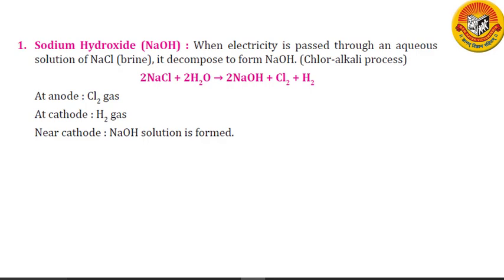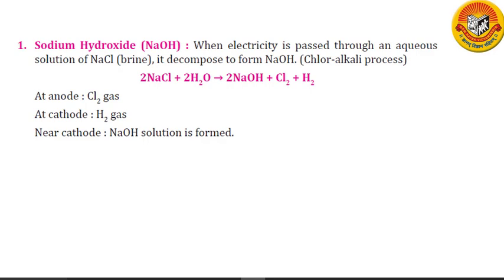Finally, let us see the uses of hydrogen. Hydrogen is used in hydrogenation of oils to obtain solid fats called vegetable ghee. It is also called margarine. Hydrogen is used in the production of hydrochloric acid. Hydrogen is used to make ammonia for fertilizers. Hydrogen is used to make methanol. Liquid hydrogen is used as a fuel for rockets.